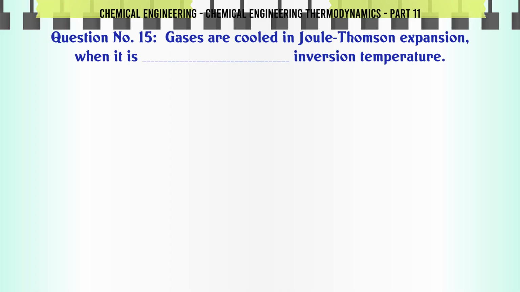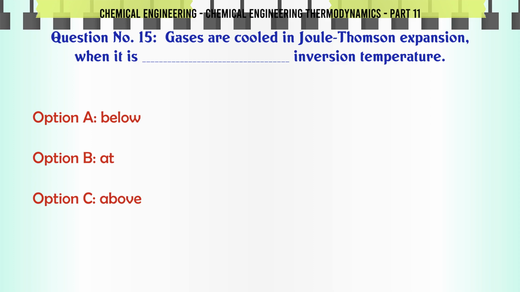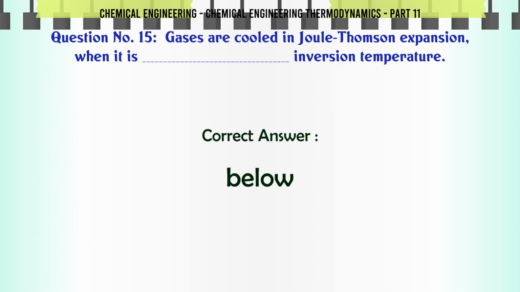Gases are cooled in Joule-Thomson expansion when it is ___ inversion temperature. A. below, B. at, C. above, D. either B or C. The correct answer is below.